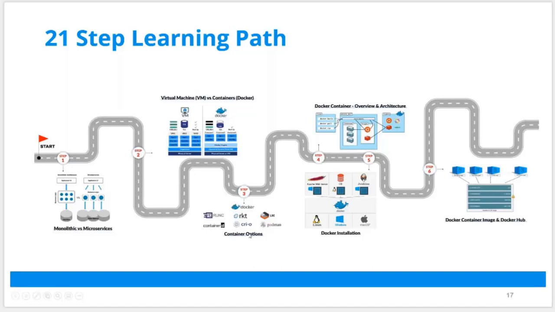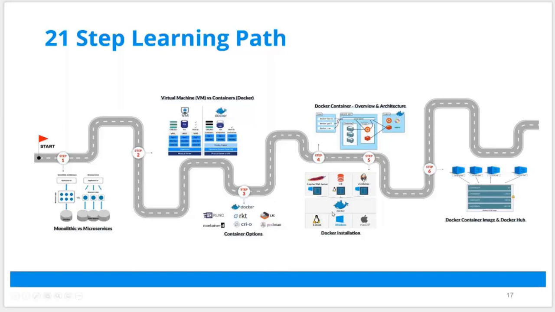But then Docker is not the only option. Docker is the one which made it famous, and it's the biggest player, and I highly recommend you learn Docker, but there are other container options like Containerd, CRI-O, Podman, LXC, Rocket, runc. So you should have a brief idea, but I think focus on Docker strongly. Once you understand Docker or these containers, point number 4 you should be learning is Docker containers architecture. So architecture we'll look at today as well.